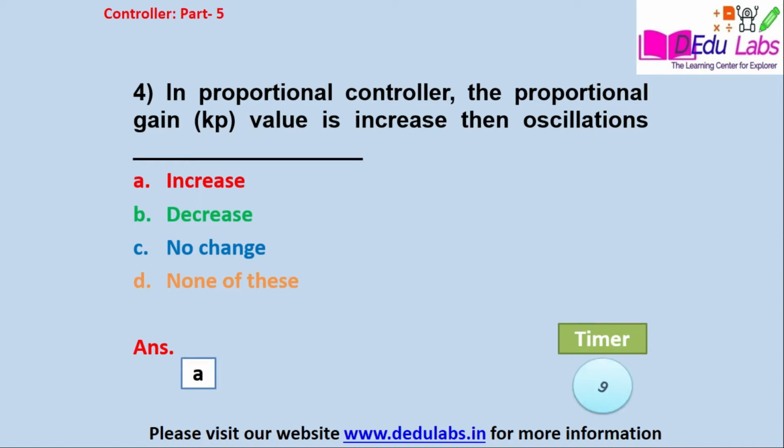See, in a proportional controller, when you increase the Kp value, the oscillation of the system is increased. But here is another important point: the offset will be reduced. But when you design any particular control system, you always consider that your system provides less oscillation as well as less offset. So depending on the requirement, you select the controller.